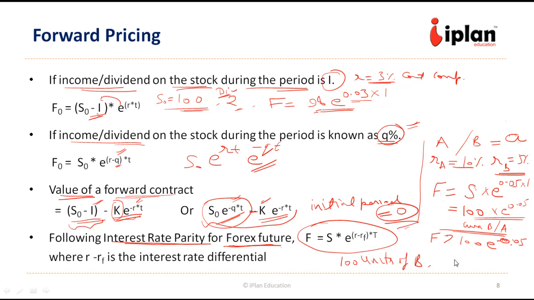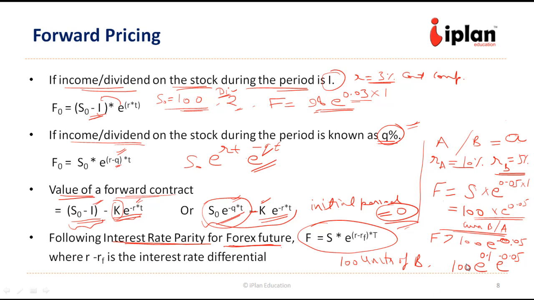So these 100 units of B we have borrowed and invested in country A. So we are receiving 0.1 and we have to pay 0.05. So this has to be paid.